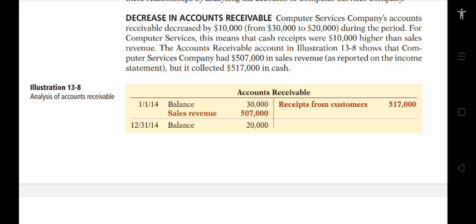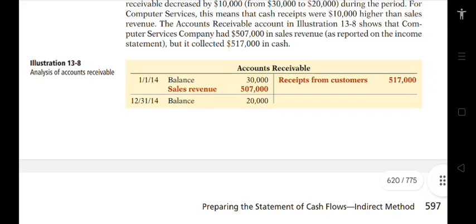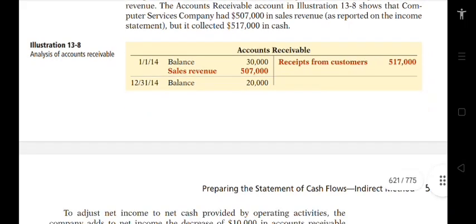the period. For the revenue, the accounts receivable account in Illustration 13-8 shows that Computer Services Company had $507,000 in sales revenue as reported on the income statement, but it collected $517,000 in cash. So here is Illustration 13-8, the analysis of accounts receivable. As of January 1, 2014, accounts receivable has a balance of 30,000. Then the sales revenue is 507,000. As of December 31, 2014, the balance is 20,000.